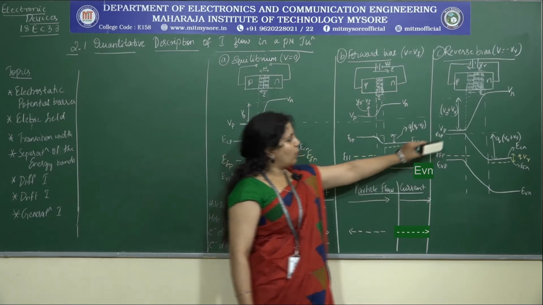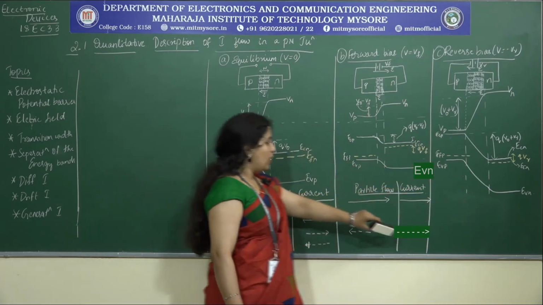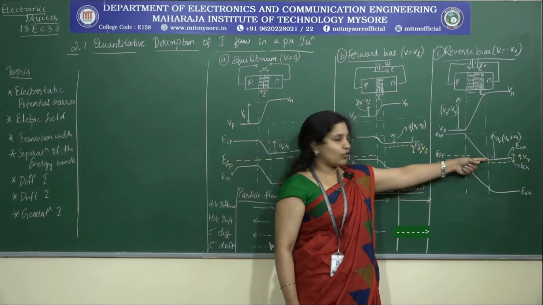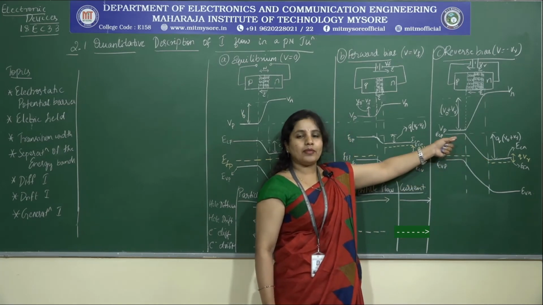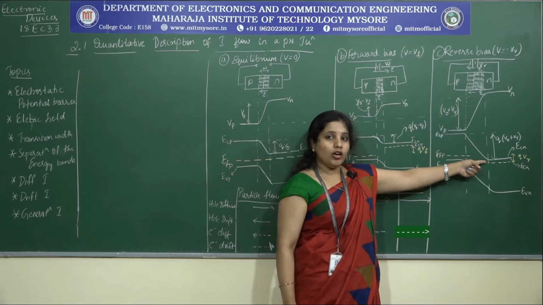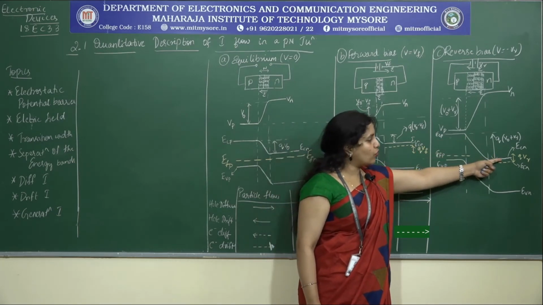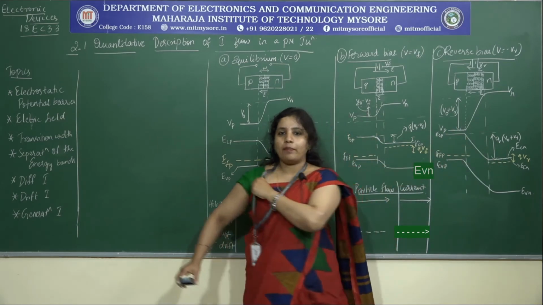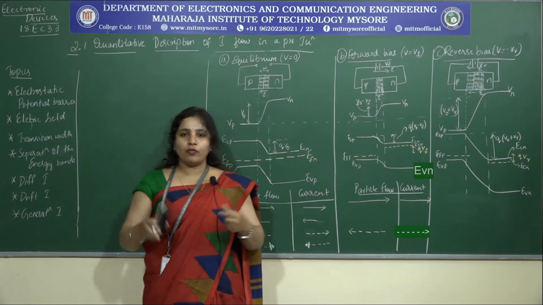Done? Now, once we are done with this, can you tell me, does the diffusion of electrons from this point to this point happen easily? No, it requires a lot more energy to ensure that the electrons move from ECN to ECP. Therefore, what happens to the diffusion? Will it be easy?